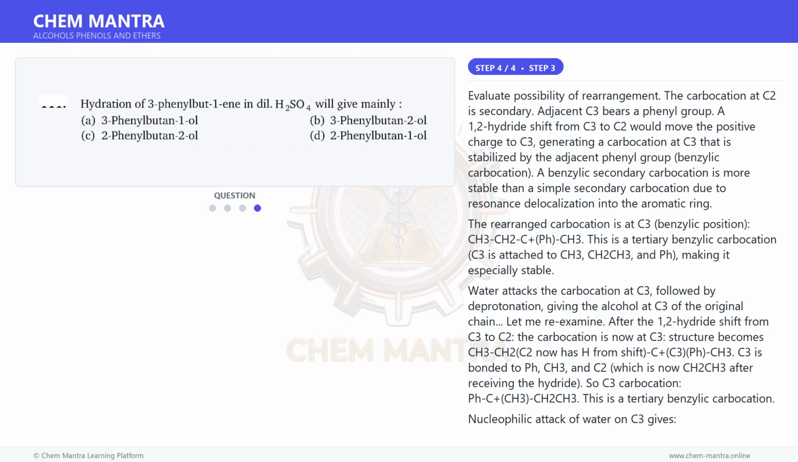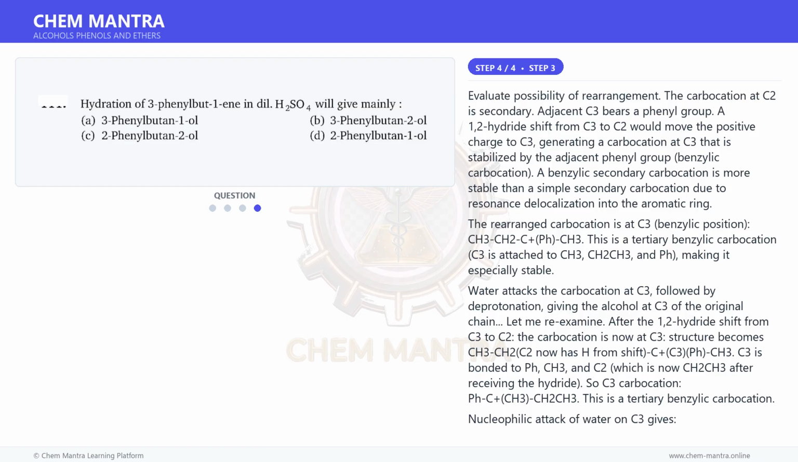Why other options fail? A. 3-phenylbutan-1-ol would require anti-Markovnikov addition, not favored. B. 3-phenylbutan-2-ol would be the product without rearrangement. Water attacks the C2 secondary carbocation, but this is less stable than the rearranged product. D. 2-phenylbutan-1-ol does not correspond to any logical carbocation intermediate.